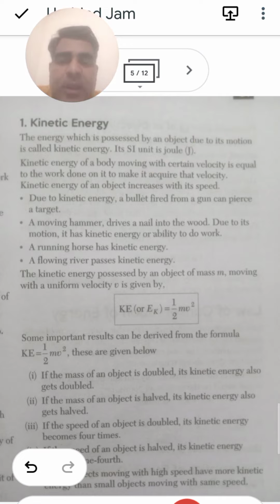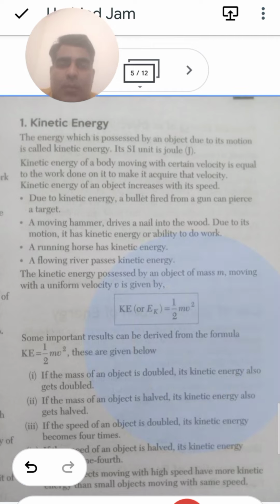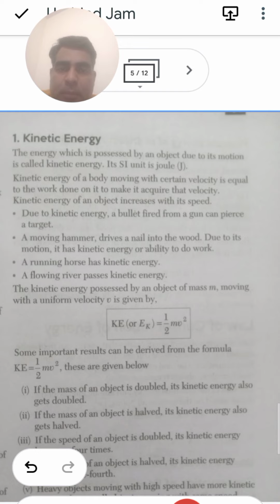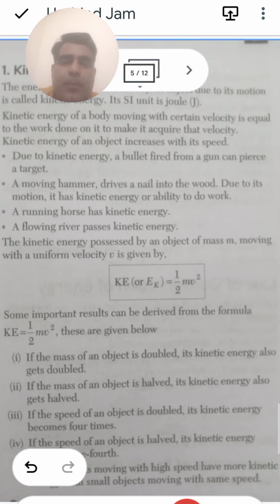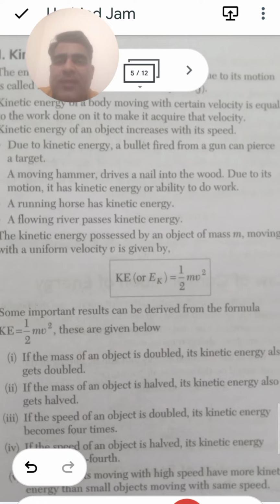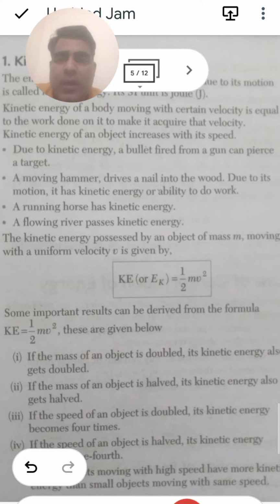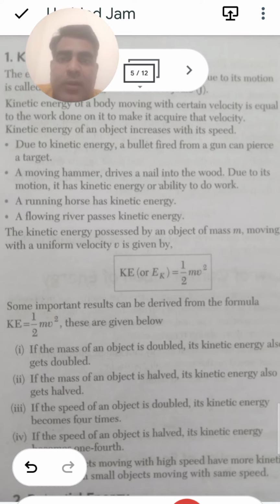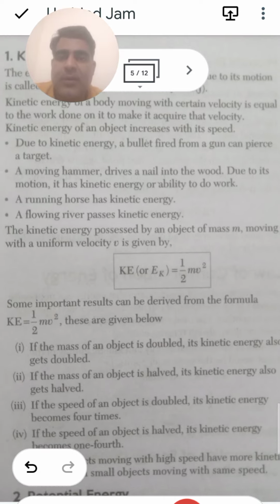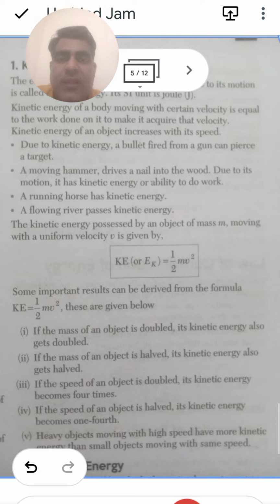Due to the kinetic energy, a bullet fired from a gun pierces a target. A simple thing: if you have a gun and you have fired a bullet from there, then definitely it will go, and if a target is there, it will penetrate that target. There is a velocity in that, and this velocity is definitely due to kinetic energy. A moving hammer drives a nail into the wood; due to the motion, it now has the kinetic energy or the ability to do work.